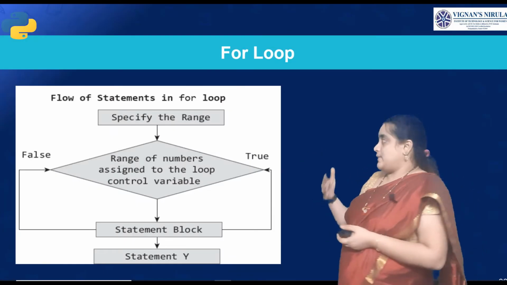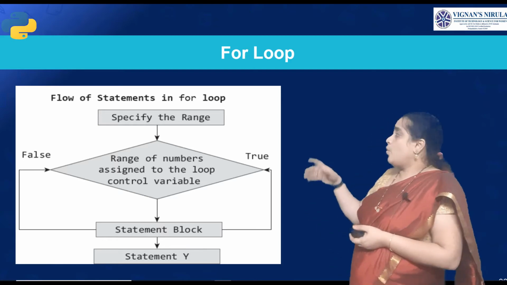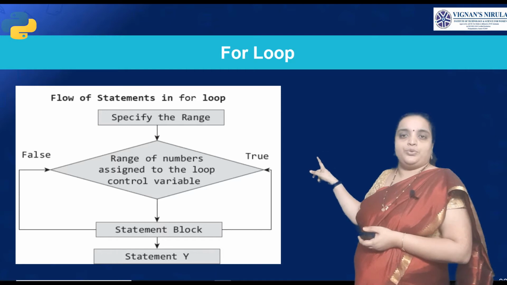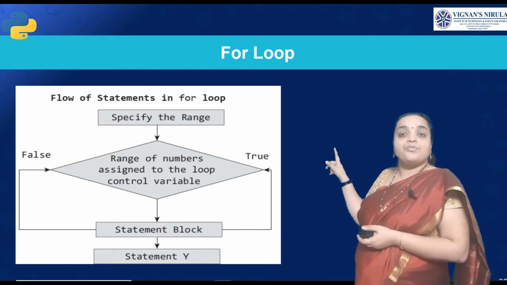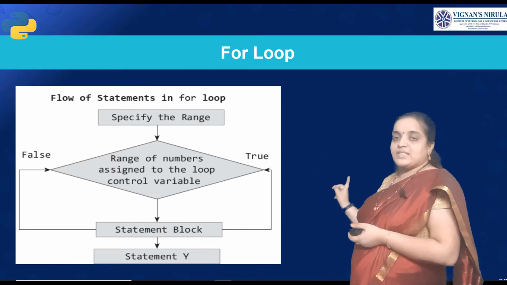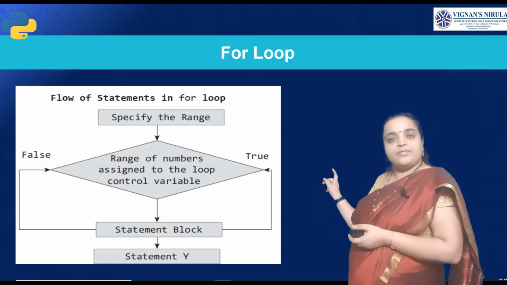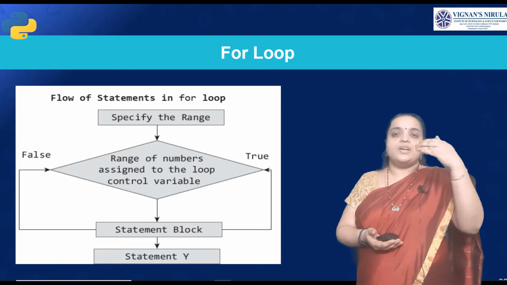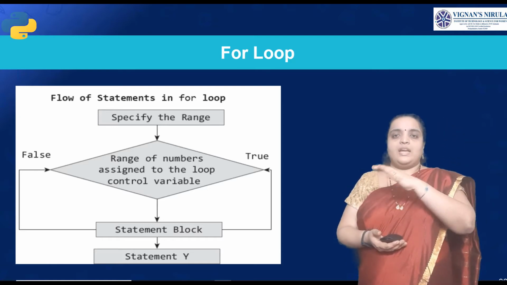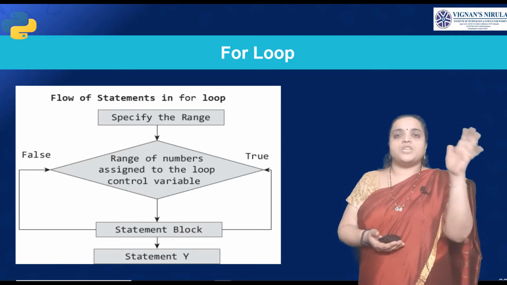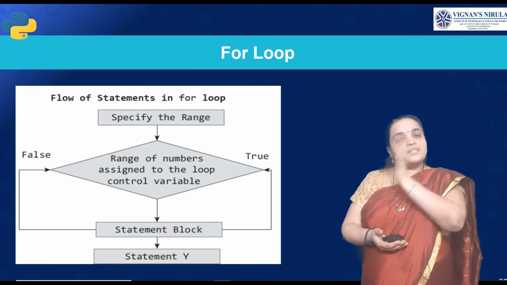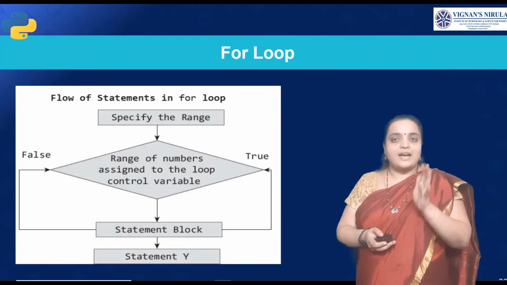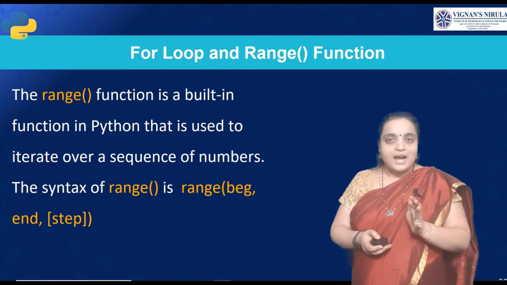Okay. So here, see here. You have to specify the range, and the range of numbers is assigned to the loop control variable. If those are true, it will execute the statement block, till it gets false. Is that clear, students? If the range starts from 0 to 10, the for loop will execute from 0 to 10. When 10 is exceeded and you get 11, only then will it come out of the loop. Is that clear, students?